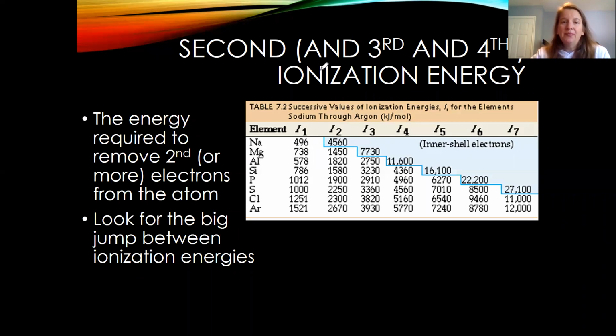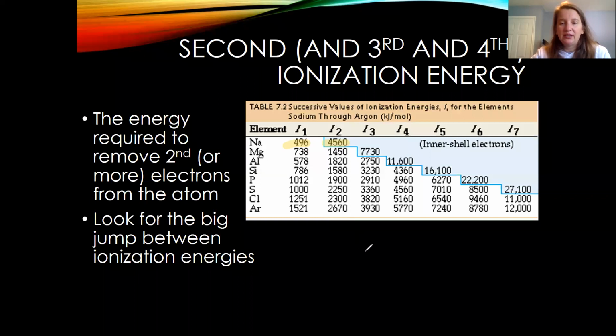So when we look at, let me change this to yellow. When we look at sodium, for example, we start with an ionization energy of 496, and then it jumps up to 4560. That's a big jump, almost 4,000, or over 4,000 kilojoules. And that's because sodium only has one valence electron.